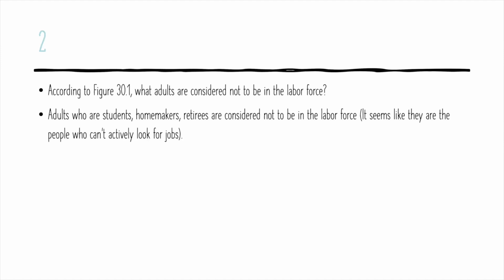In question two, we are asked to specify what adults aren't part of the labor force. If we look at the graph, we see that adults who are students, homemakers, and retirees are considered not to be part of the labor force. These are the people who can't actually look for jobs. Students have to focus on their studies. Homemakers are taking care of the house, and retirees have retired from their jobs and they're not going to come back soon. They can't be contributing to the labor force at this moment.